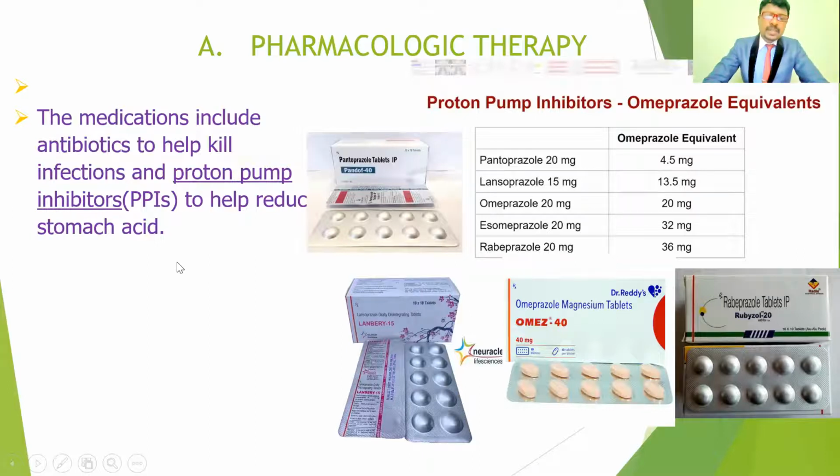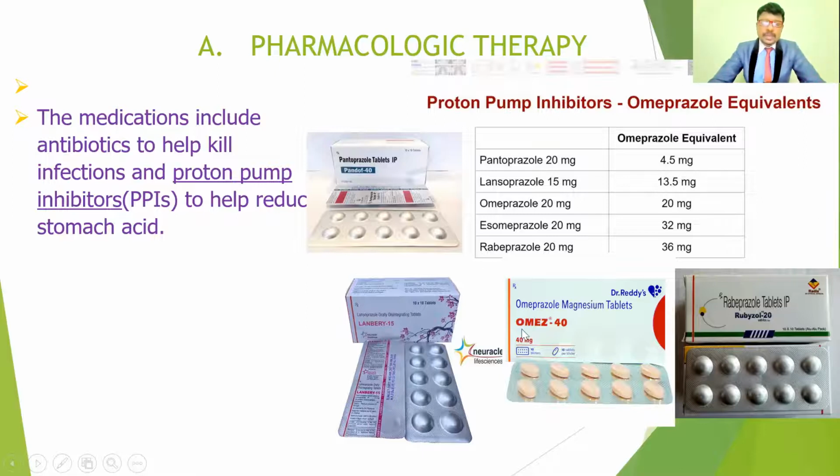So these proton pump inhibitors help to reduce the stomach acid, especially the HCl concentration. That is the importance of the proton pump inhibitors. The medications are pantoprazole, lansoprazole, omeprazole, esomeprazole, and rabeprazole. If you see, all the medications are the "zoles", a group under the prazoles. These mainly help to reduce the HCl concentration in the stomach.